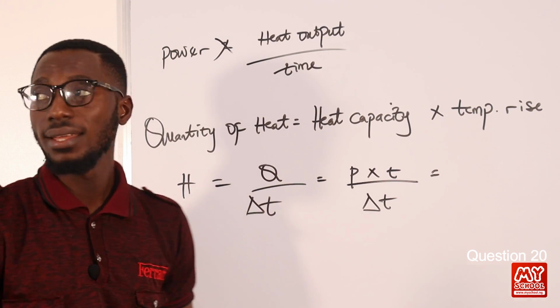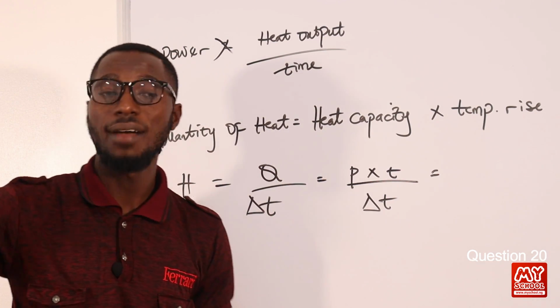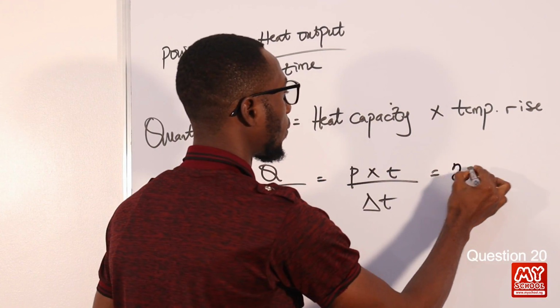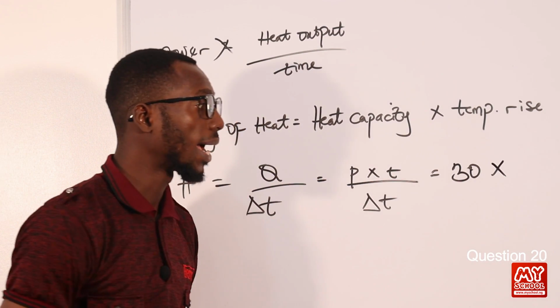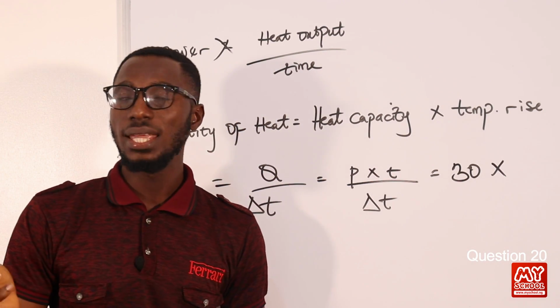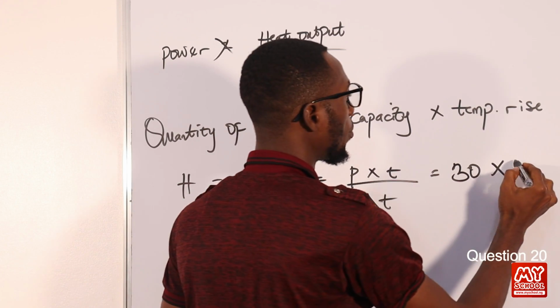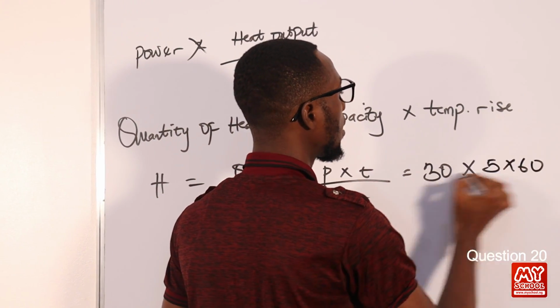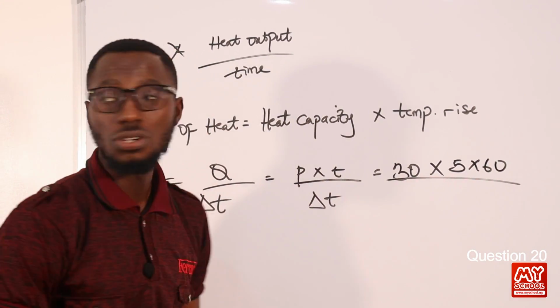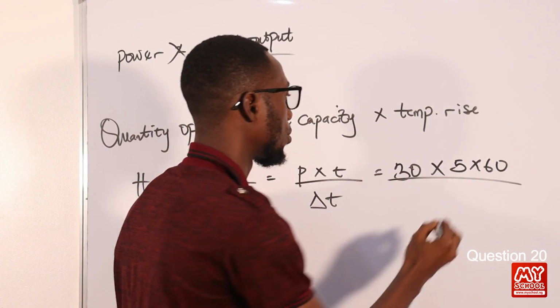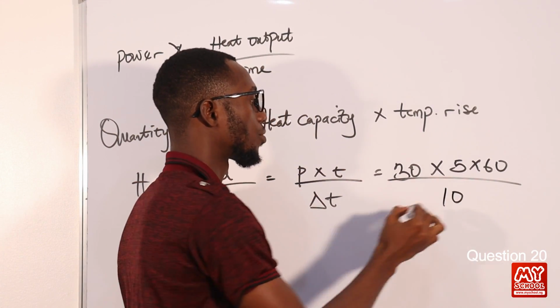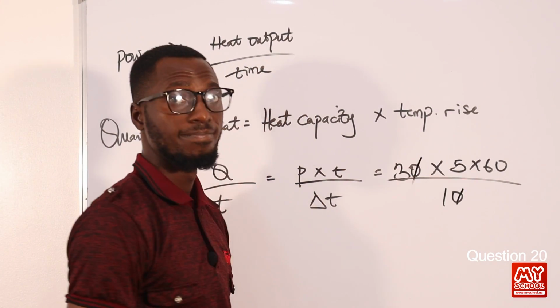So the power here is measured in watts, you should know that. So we have 30 watts multiplied by the time taken, which should be measured in seconds, but we have 5 minutes. So 5 minutes to seconds will be 5 times 60, over the temperature rise that we have, which is 10 degrees Celsius. So we have over 10.